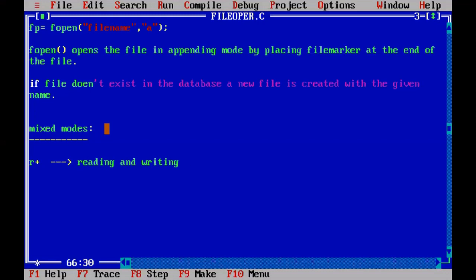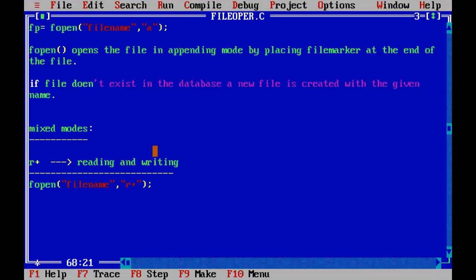That means in fopen, the first argument is the file name, and the second argument, if you write it as r plus, means this particular file is opened for reading and writing.